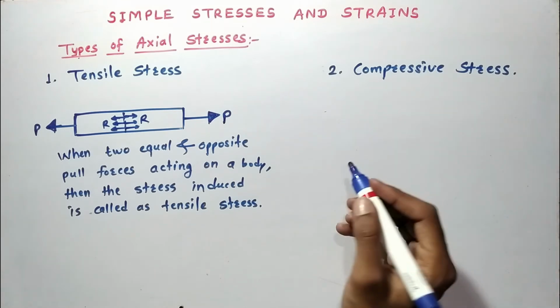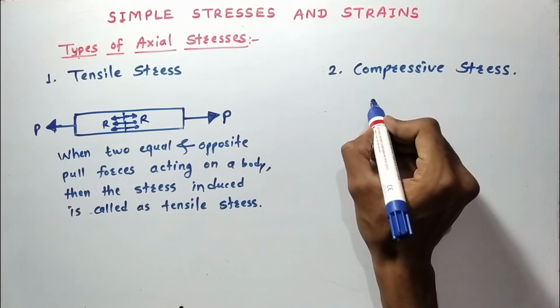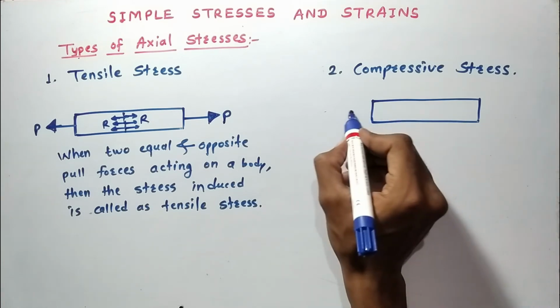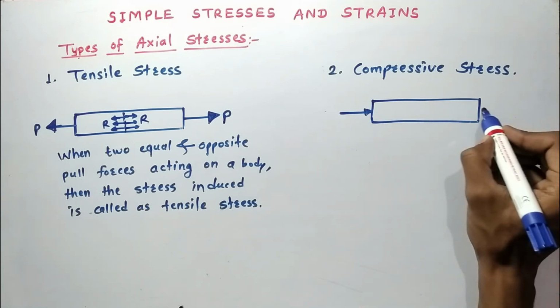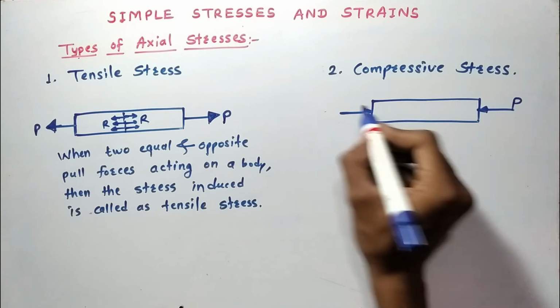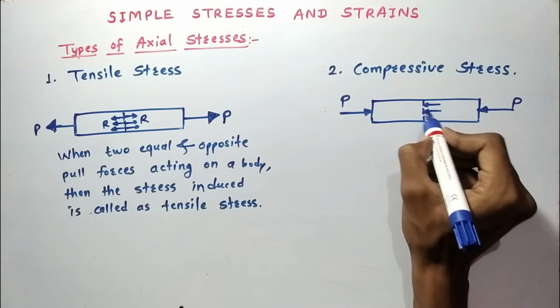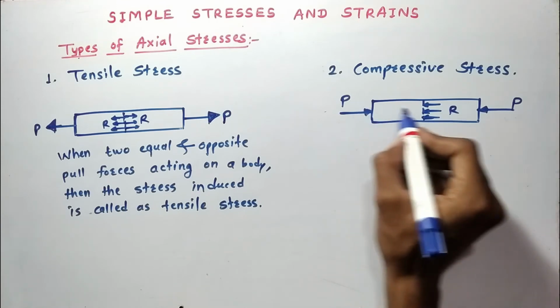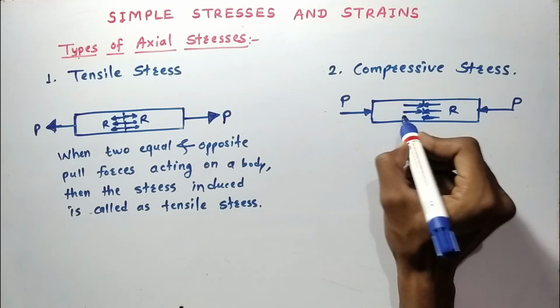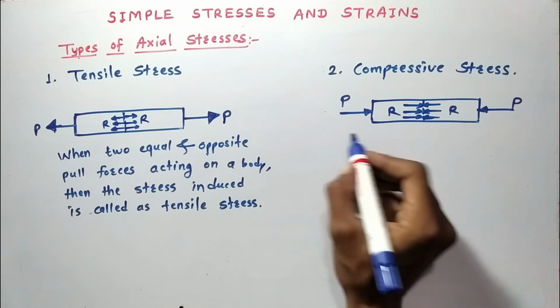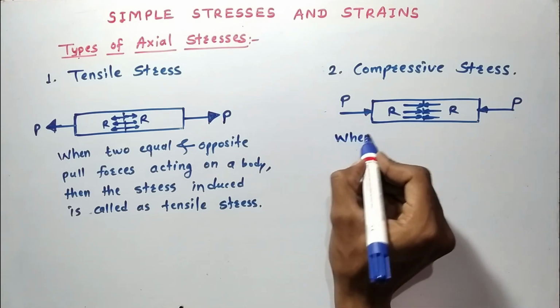And what is compressive stress? So this is a prismatic bar. So compressive load, that is push type load P, and for this P, this is R, resistance for this P, and this is R, resistance for this P. So what is compressive stress?